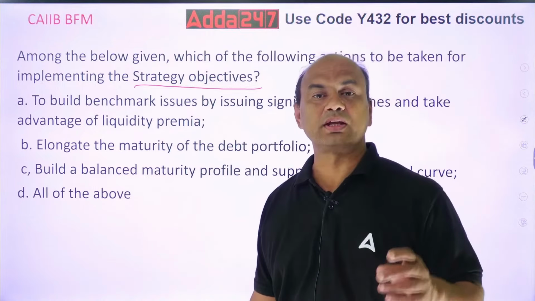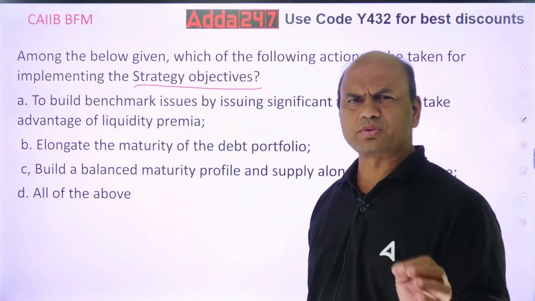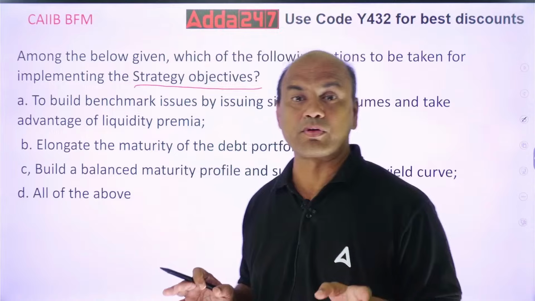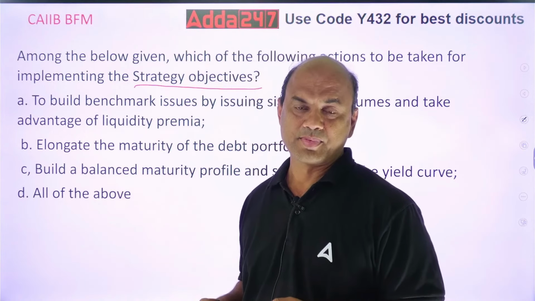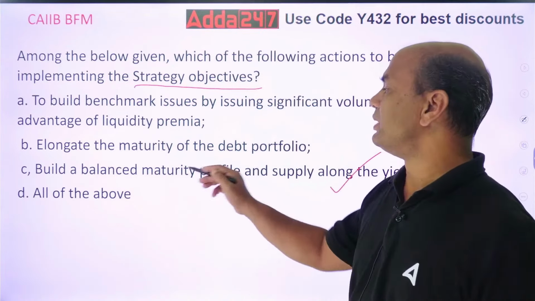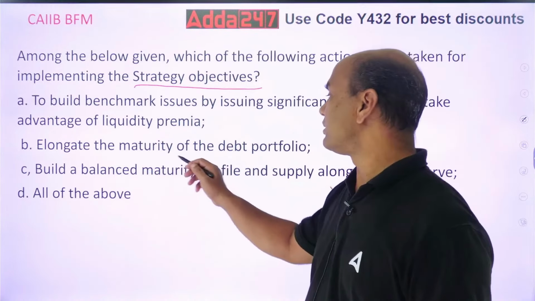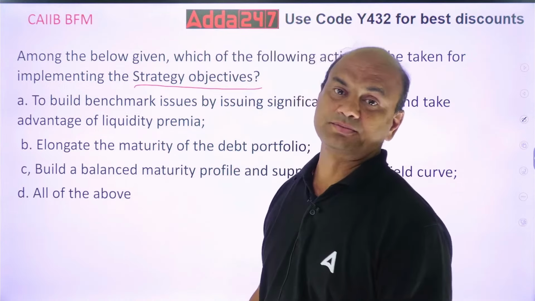Strategy means you are thinking of the long term. Whenever you are thinking of the long term, the first thing that comes to mind is the yield curve. The yield curve is very important for the long-term survival of any bank. So obviously this answer will be there: build a balanced maturity profile and supply along the yield curve. Elongate the maturity of the debt portfolio is also one of the important strategies.